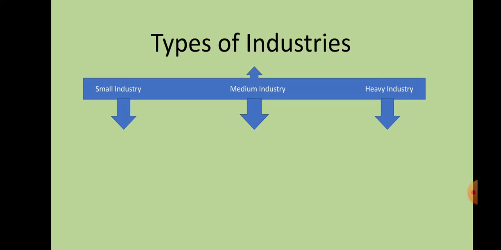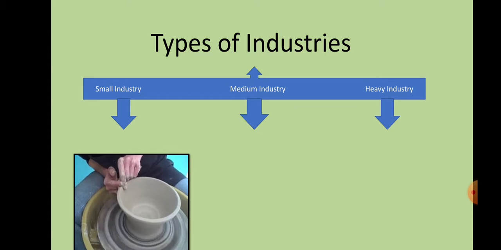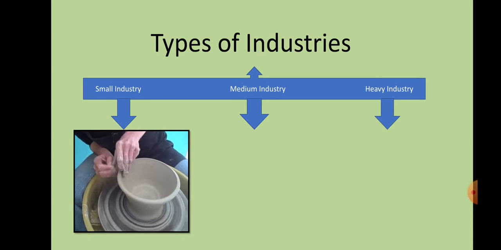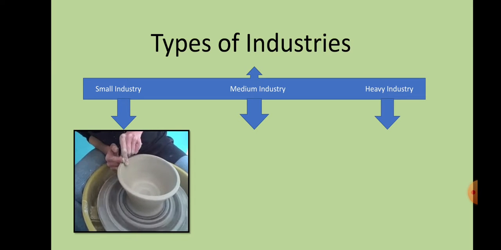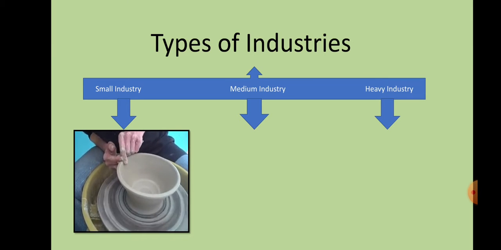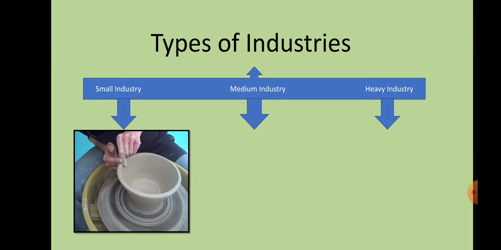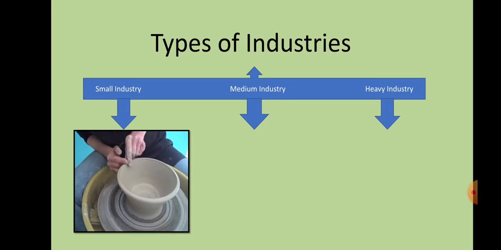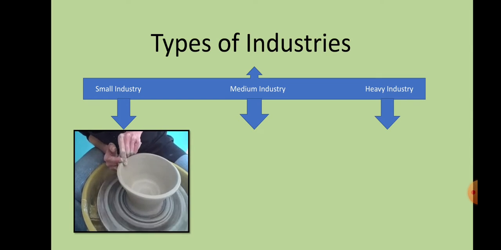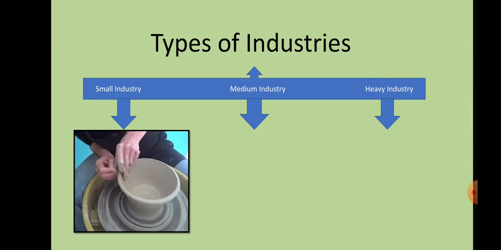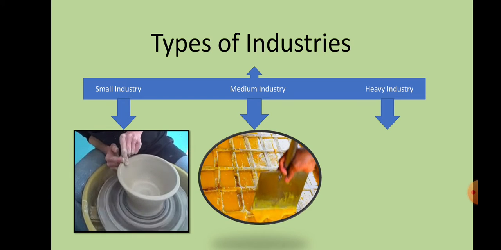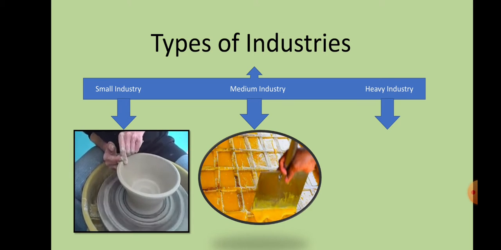Now what is small industries? Small industries, they can start at home also, like starting a bakery, making papads or making pots. So that is called small scale industries or also called cottage industries. Then comes medium industries. Medium can be like fruit processing, jaggery making, then making jams, and that is in a simple way, using simple machines. Okay, so that is called as medium industry. So here example like jaggery making industries.